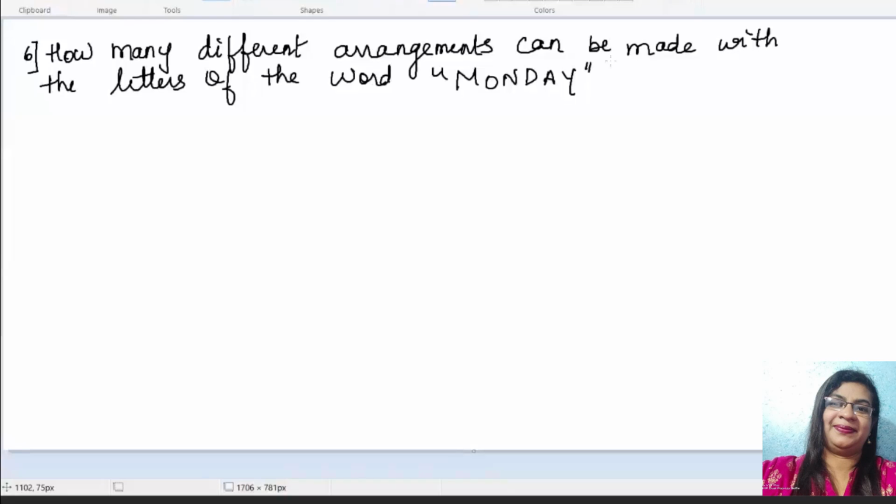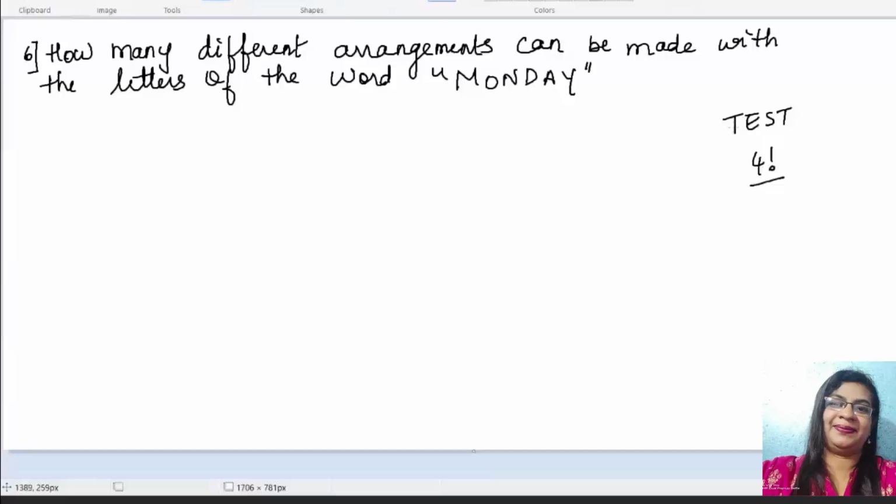Now, before I explain any word, let me explain this. Please do understand. Suppose in any word that is given, you see the letters are repeated. In this word, Monday, I think no letter is repeated. But suppose you find a letter which is repeated, you have to remember how many times it is repeated, and you have to divide by that factorial. That is the logic whenever you are using words.